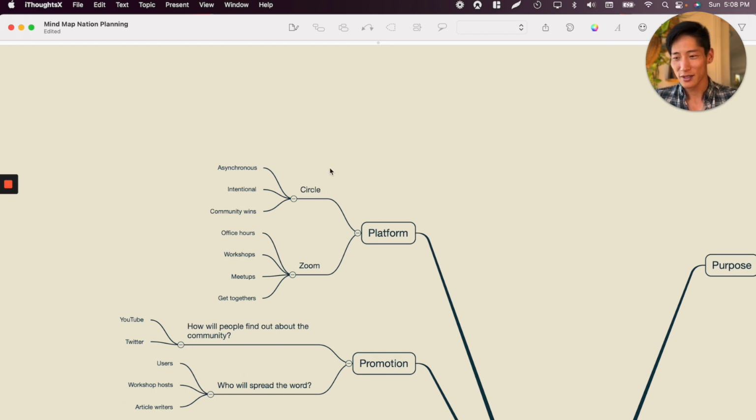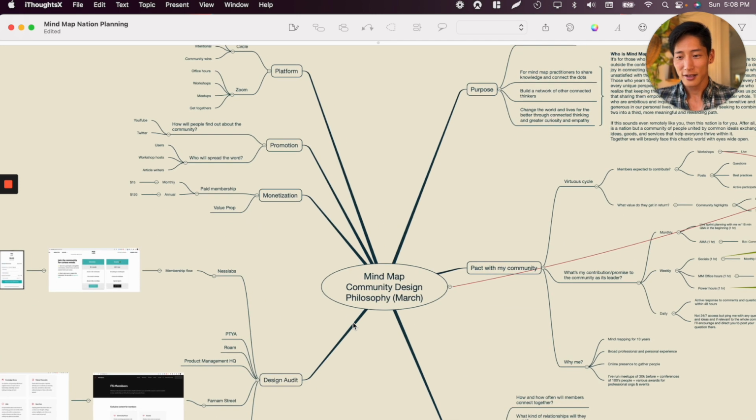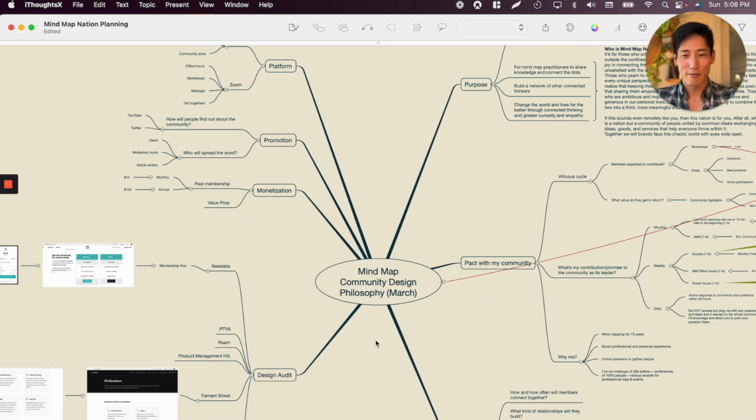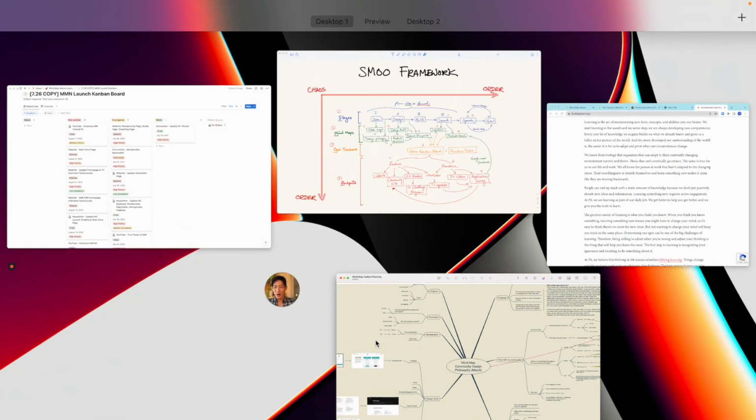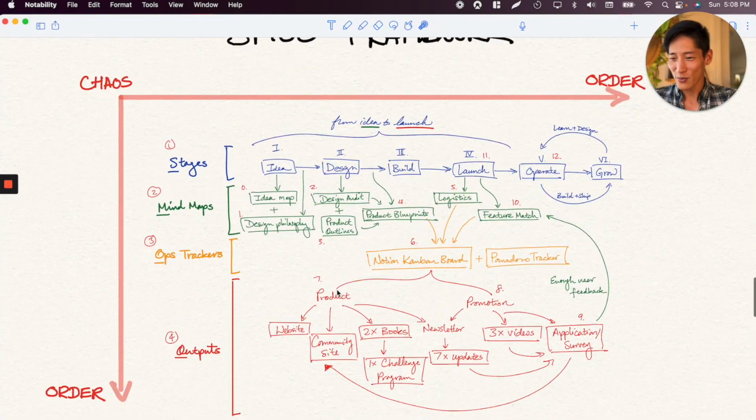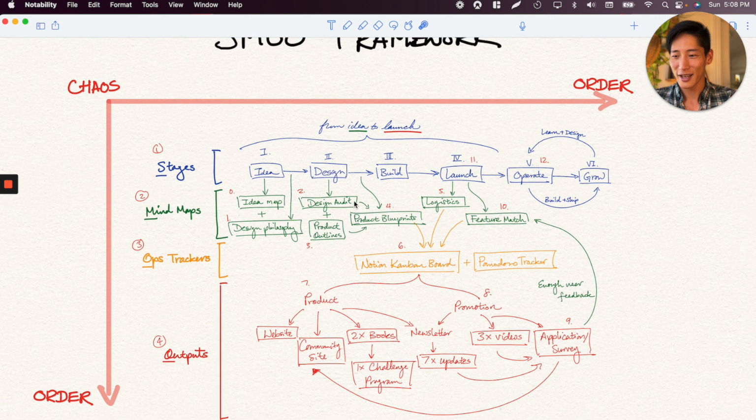Platform. So this is the how we're going to build it. I was like, okay, maybe we'll just run it on Circle, the community platform, and then do all our office hours and meetups and stuff like that over Zoom, which is exactly what we do today. All right, so this is the design mind map, a crazy robust version of the OG notebook mind map. Now I believe we are ready to move on to the design phase.